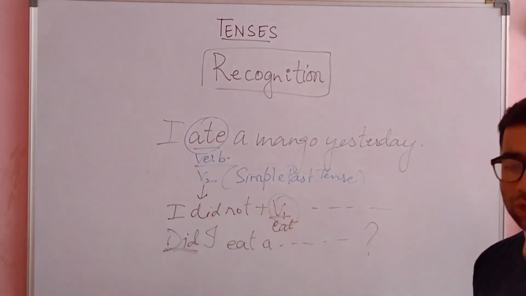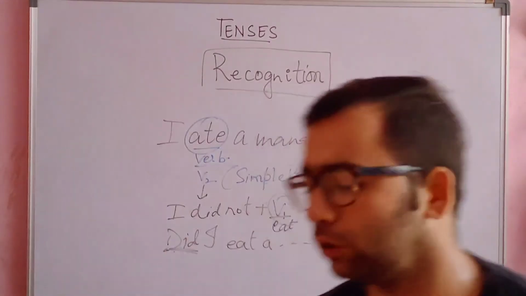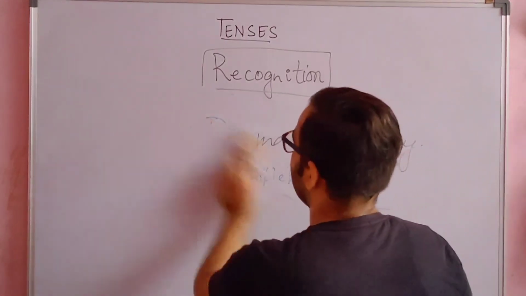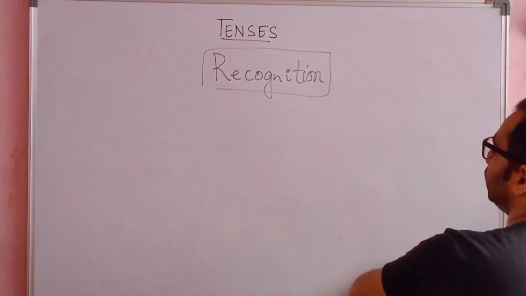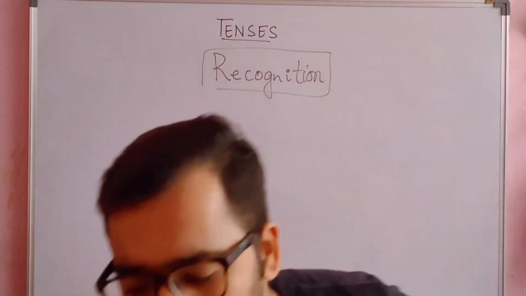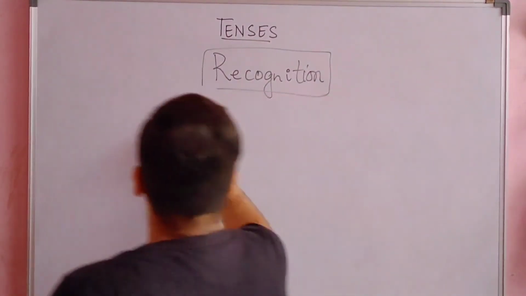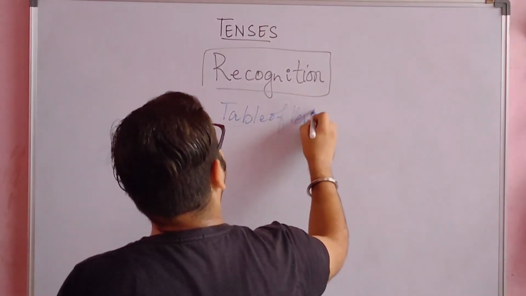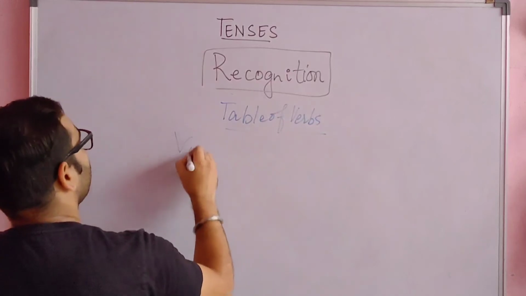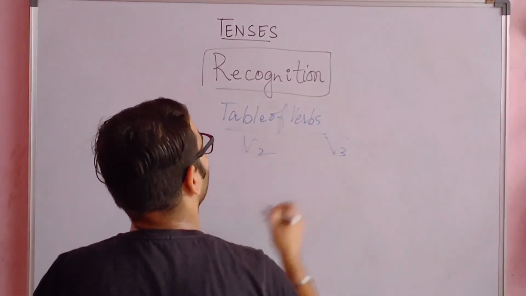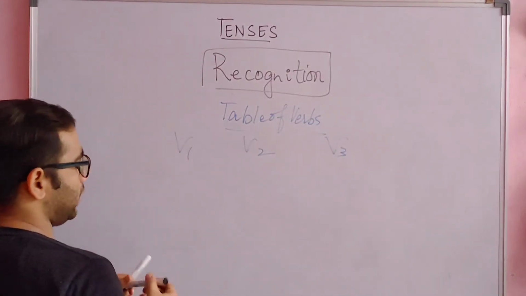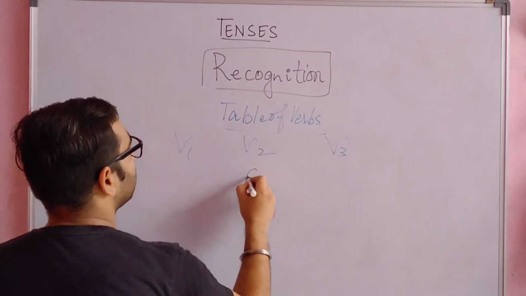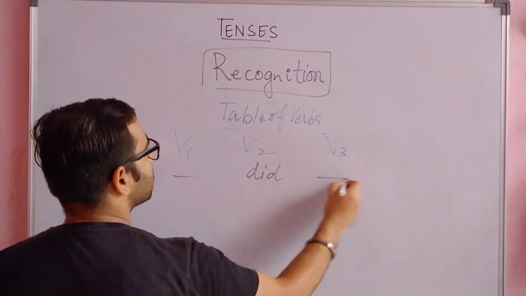Alright. Now the first question for your assignment: I am writing a table of verbs here. You have to complete that table today. You have to complete verb first form, second form and third form. I have written some of the points. Like I have written did, so you have to write first and third form.